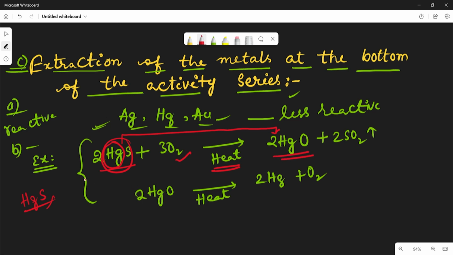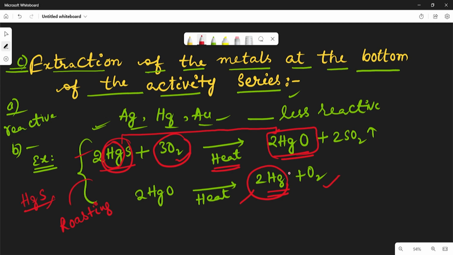The roasting process is taken up because the sulfide ore is heated in the presence of excess oxygen, and then we get the metal oxide. Now this metal oxide is again heated, and we get mercury and oxygen. So this is one extraction of a metal which is present at the bottom of the activity series.